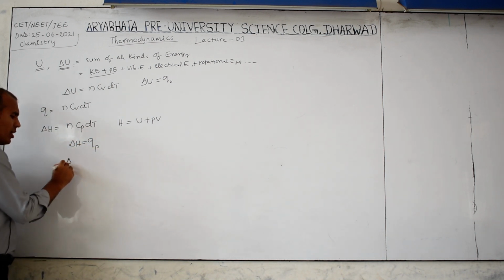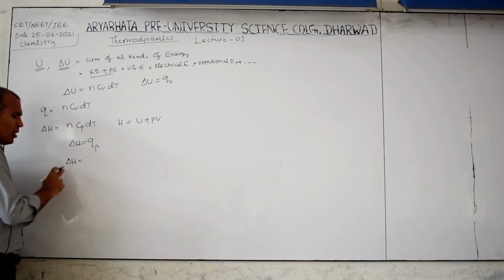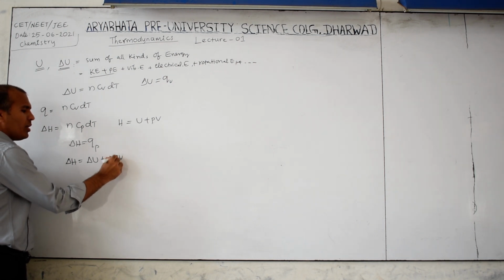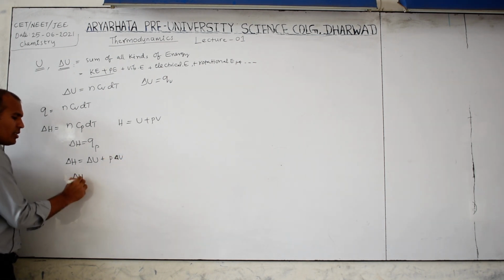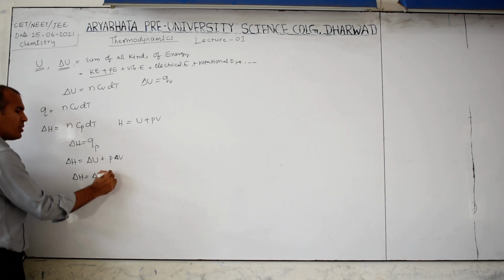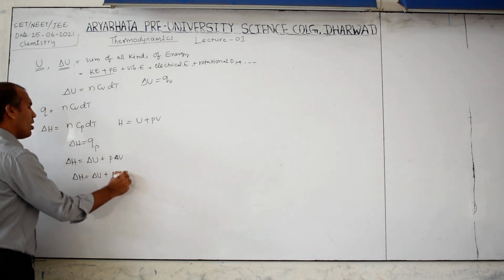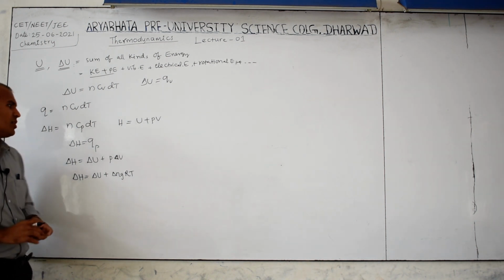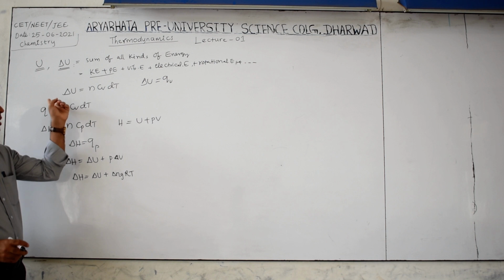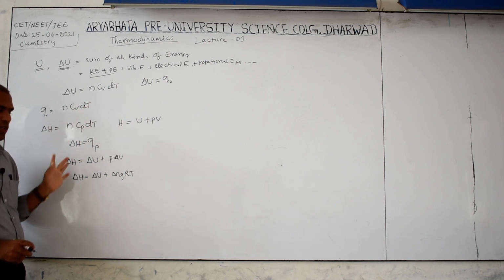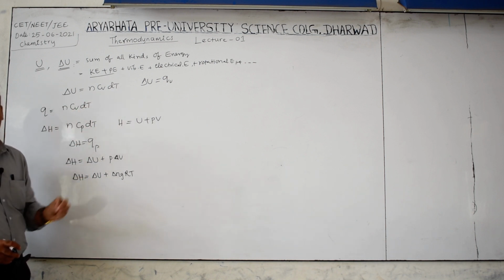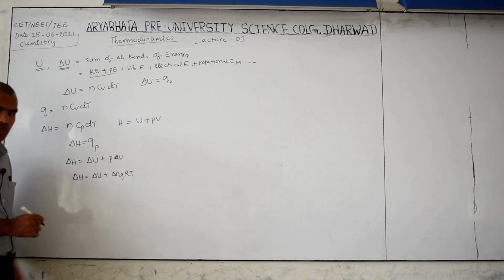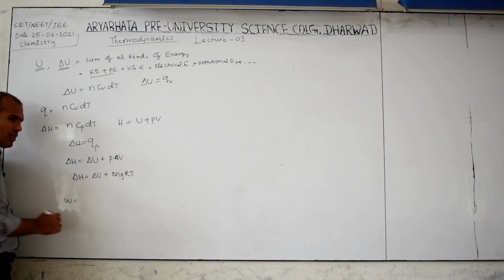Another relation between delta H and delta U is delta H equal to delta U plus P delta V, which is delta H equal to delta U plus delta n_g RT. These are the formulas. Remember, derivation is not required for you because it is for competitive exam purposes. So these are the internal energy, heat and enthalpy formulas, very important. Based on that we will discuss the questions. And another is work. Work formula, what is that? Work is mechanical